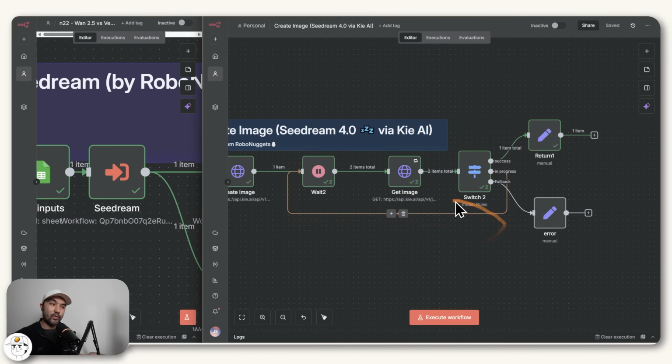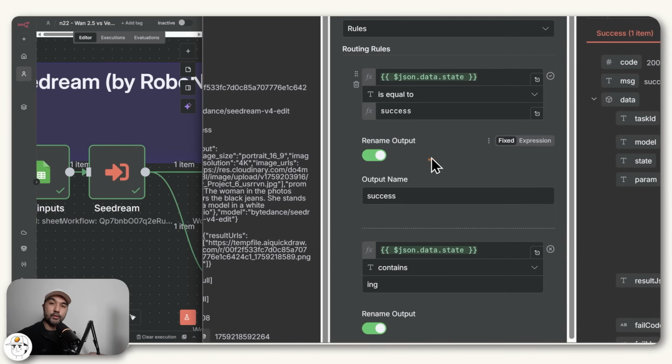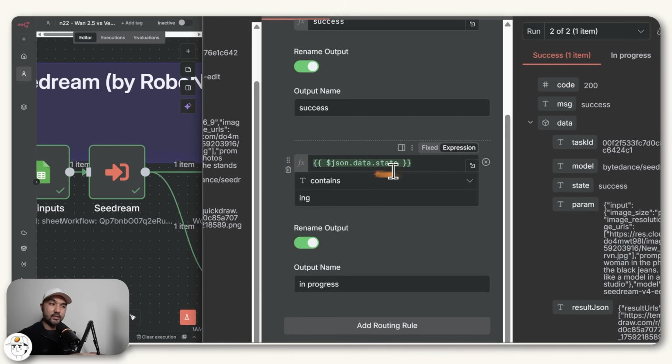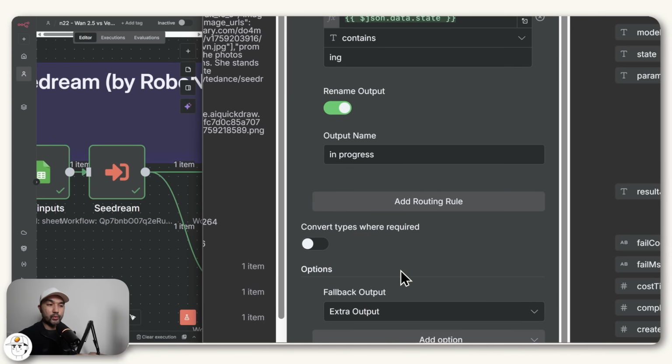And so that's the reason we have a switch node in here, because if we open this, what this basically does is set up some routing rules for us, where if KeyAI says that the state of that generation or task is still waiting or generating, we just map this automation to the in progress branch. But if that state is already equal to success, then we just map it to the success branch. And then at the very bottom here, we just have a fallback output. In case none of those cases are true, then we just map it to this fallback output, which would be our error case.